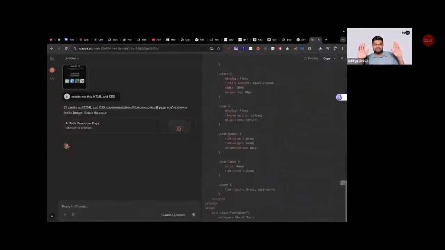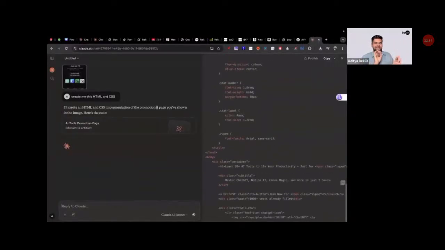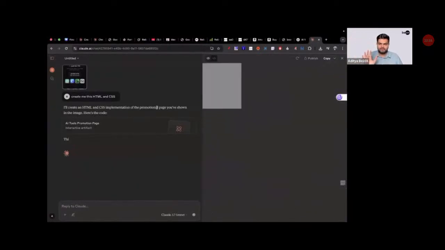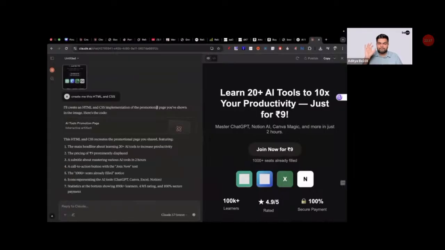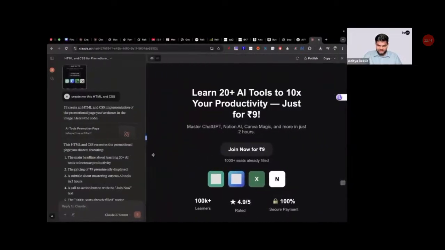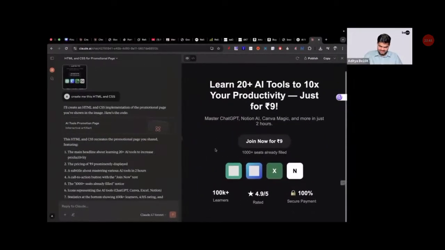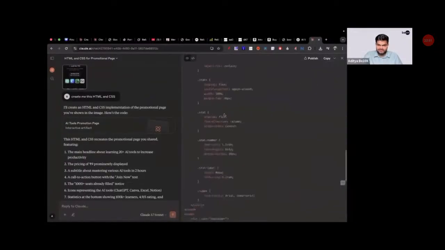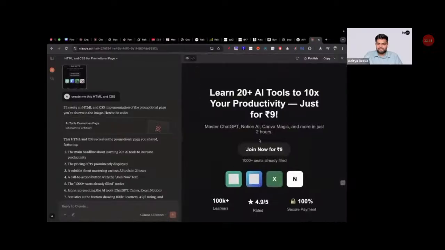Are you absolutely mind blown by what is happening right in front of you? I got an image generated from ChatGPT, and now I'm getting it coded from Claude. Who is absolutely mind blown? I have created a dynamic looking website. Ye dekho, see. And that also with the entire code, right in front of you in just a matter of 1 minute. Are you absolutely mind blown?